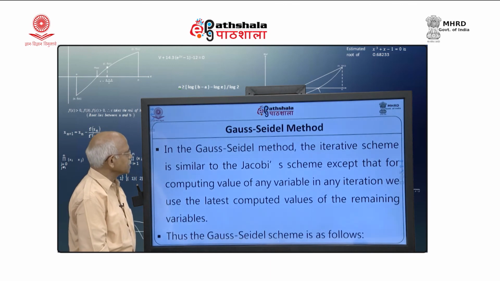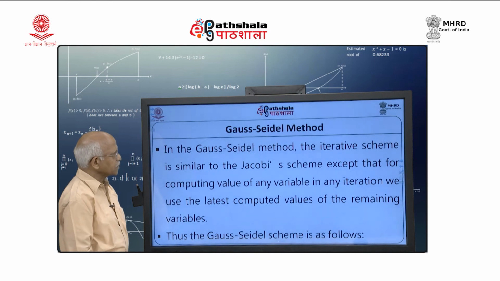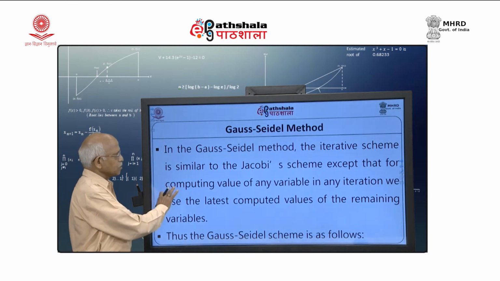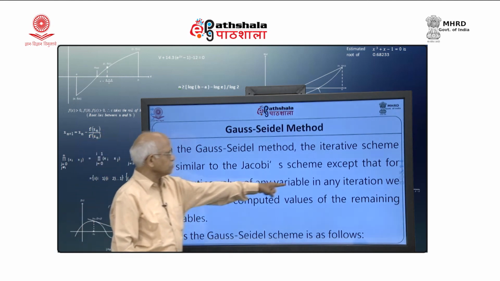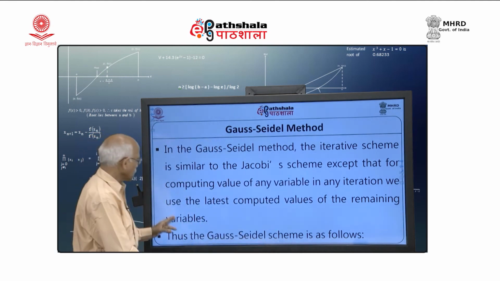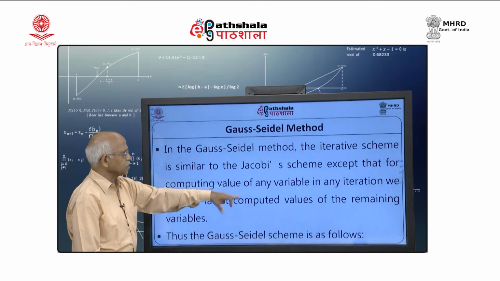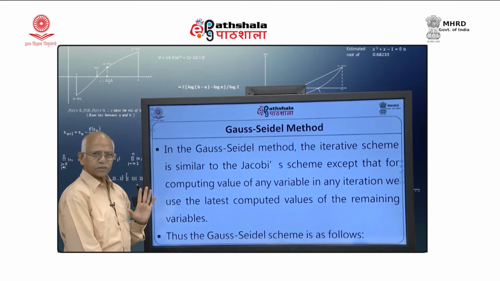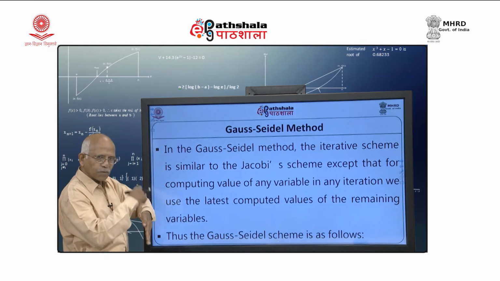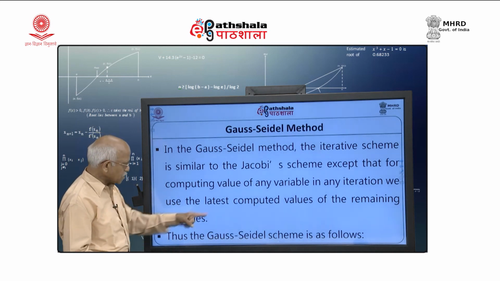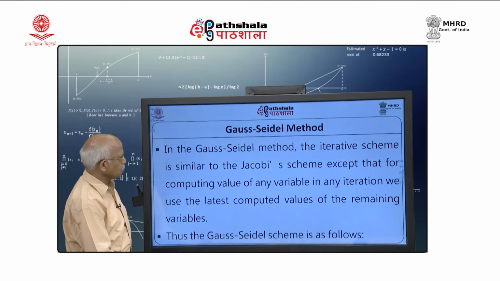In the Gauss-Seidel method, the iterative scheme is similar to the Jacobi scheme, except that in computing the value of any variable in any iteration, we use the latest computed values of the remaining variables. So, if you have the latest computed value of the previous variables, I am going to use that, and thus the Gauss-Seidel scheme will follow like this.